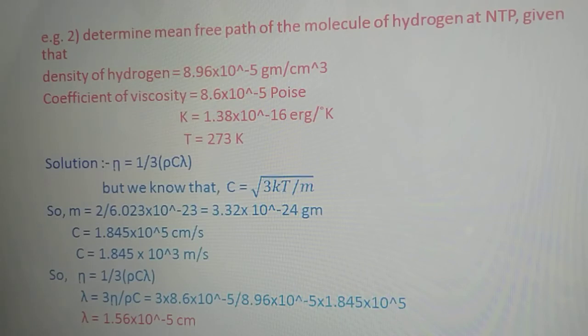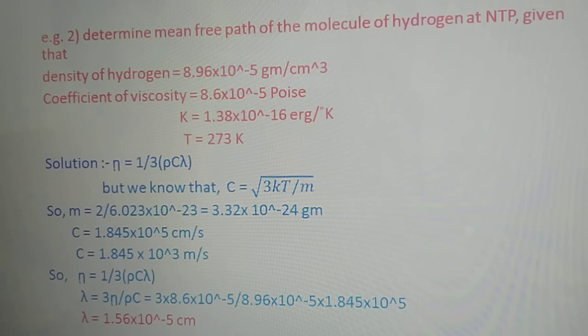Now we have the formula for the coefficient of viscosity, eta equal to 1/3 rho c lambda, and we must know the formula for the RMS velocity. So RMS velocity C is equal to square root of 3kT by m.